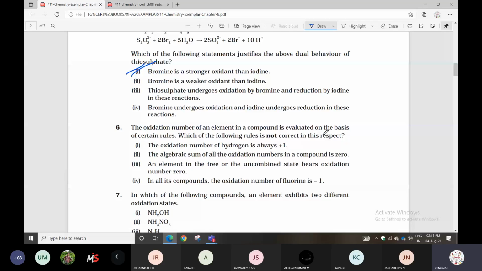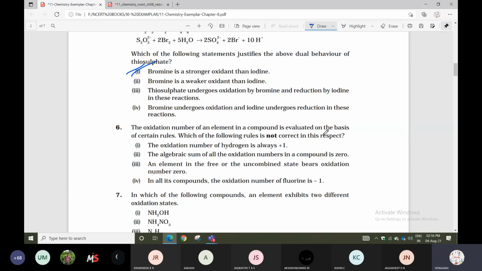You can say the oxidation number of hydrogen is always +1. That is wrong. The oxidation number of hydrogen is +1 in a few cases and -1 in a few cases. When hydrogen is combined with metals, the metal carries the positive sign and hydrogen the negative sign.